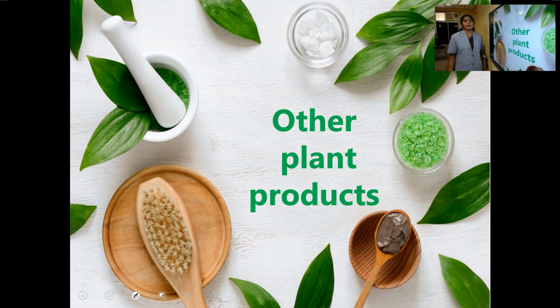Next, let us see other plant products. So far we discussed about many things. Starting from the beginning, we discussed about cereals, pulses, vegetables, fruits, beverages, medicines, spices, and many things. And there are some other things which are not grouped under those categories. Let us see which all are those things.